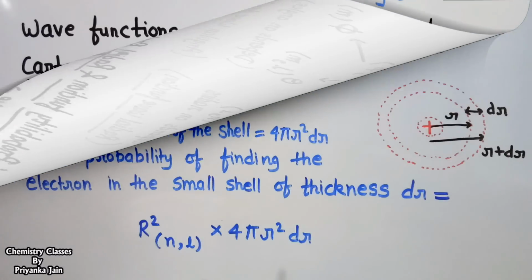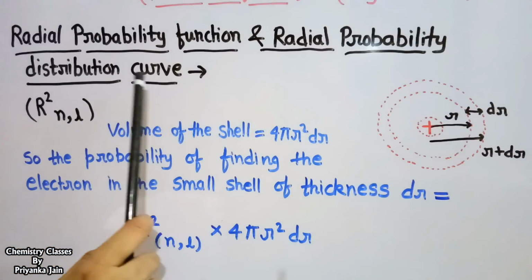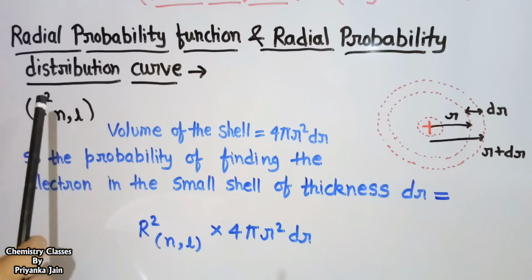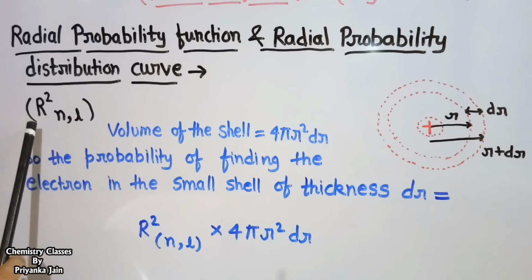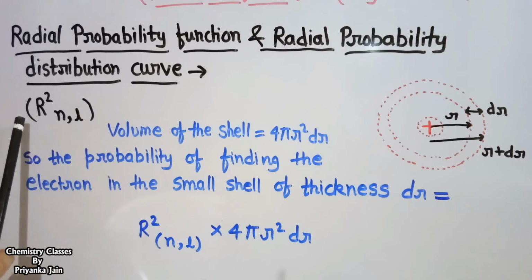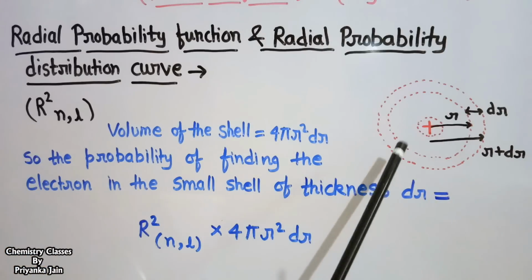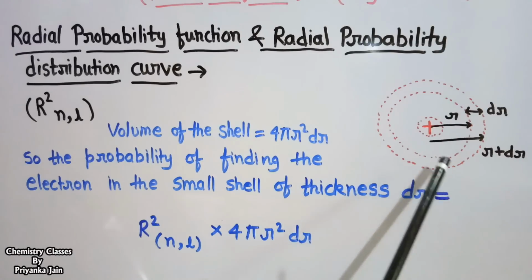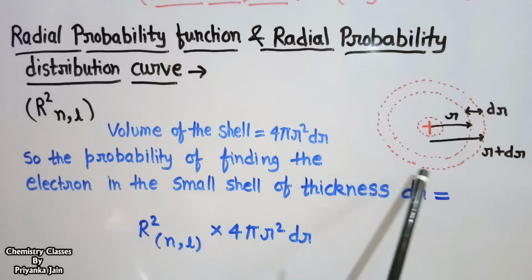Now we firstly see the radial probability function and the radial probability distribution curve. The radial probability function or radial wave function, we denote it by R square nl, because it is a probability function, so we will take here the square. This is an atom and this is the nucleus, and we have to find out the probability of finding the electron in this shell.